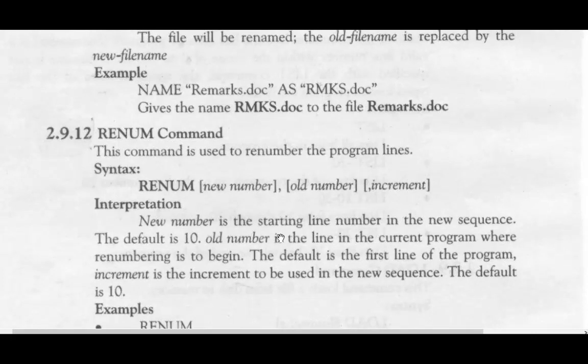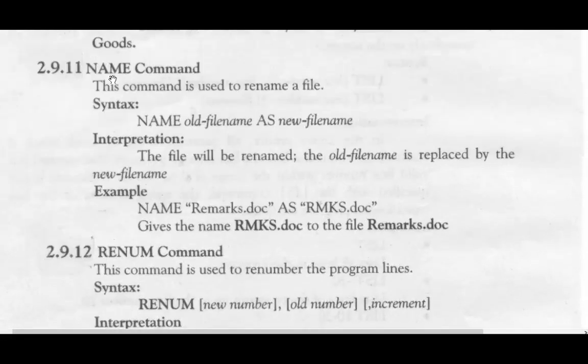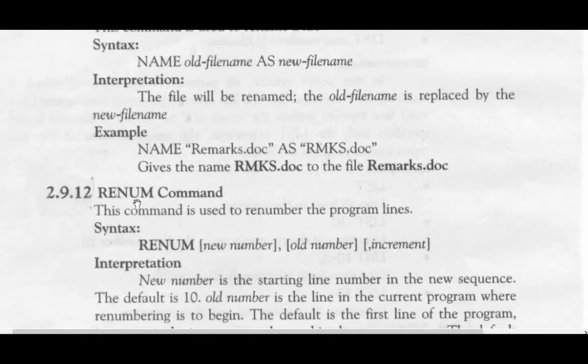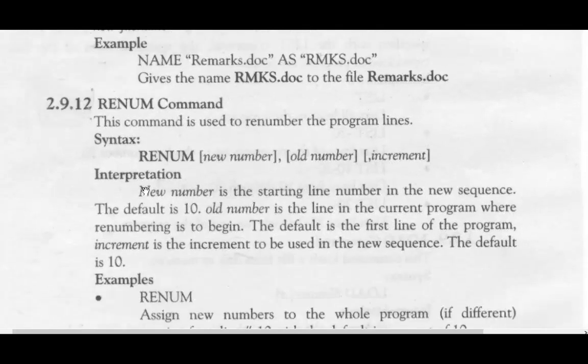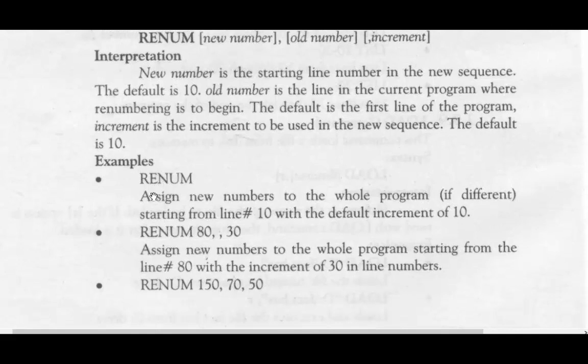Next is the RENUM command. This command is used to renumber the program lines. NAME is used to rename and RENUM is used to renumber. Syntax: RENUM new number, old number, increment. Interpretation: new number is the starting line number in the new sequence. The default is 10. Old number is the line in the current program where renumbering is to begin. The default is the first line of the program. Increment is the increment to be used in the new sequence. The default is 10. Both are 10.